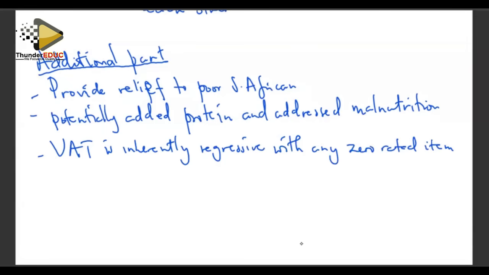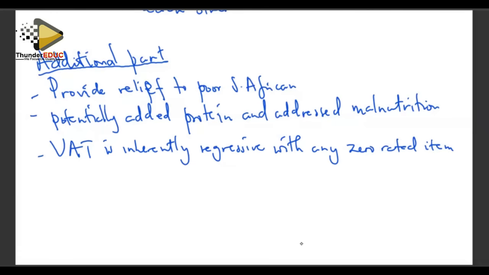Most dominantly an average and a below average family, which means in this instance, if there are no zero rated items in the basket, the poor are the ones who are paying more value added tax, while the rich are paying very little. Why? Because they consume less from the basket, and also their income is relatively higher compared to the amount of money that they pay for the products which are supposed to be taxed.